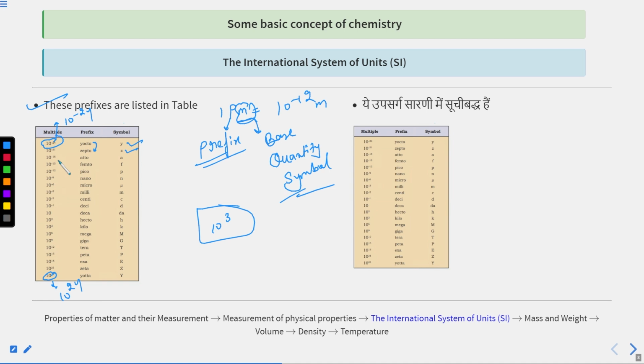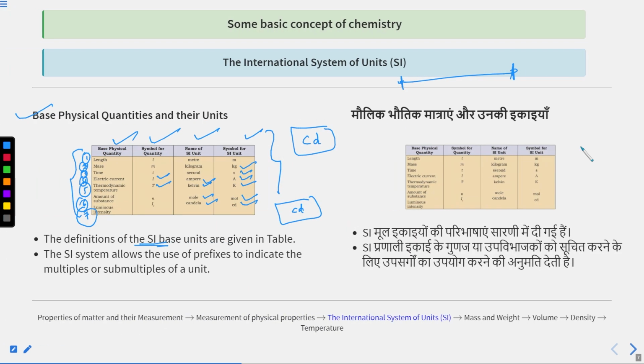Then add plus 3, minus 18, atto, small a will be the symbol. Minus 15, femto, small f will be the symbol. Minus 12, pico, small p will be the symbol. Minus 9, nano, small n will be the symbol. Minus 6, micro, mu will be the symbol. This symbol is named mu. 10 raised to the power minus 3 means milli, small m will be the symbol. If I am saying 1 millimeter, it means 10 raised to the power minus 3. If I am saying 1 millimeter, what do you mean by this?